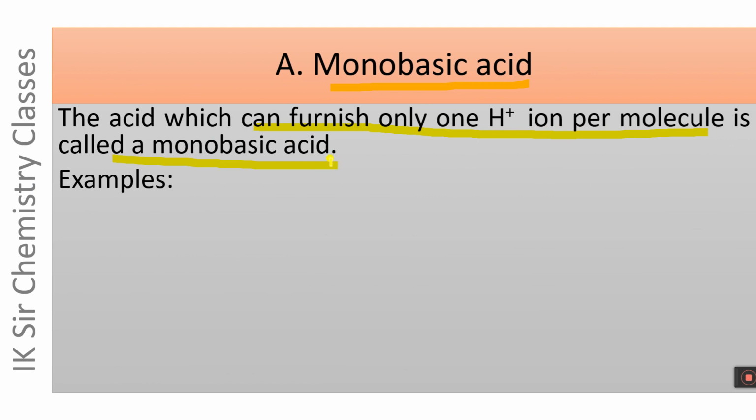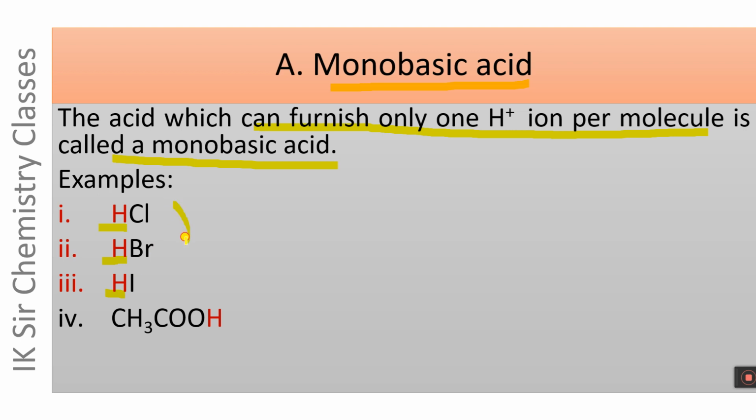Some examples of monobasic acids are given below. One molecule of HCl furnishes one H plus ion. One molecule of HBr furnishes one H plus ion, and one molecule of HI furnishes one H plus ion, and hence these three acids are monobasic acids.